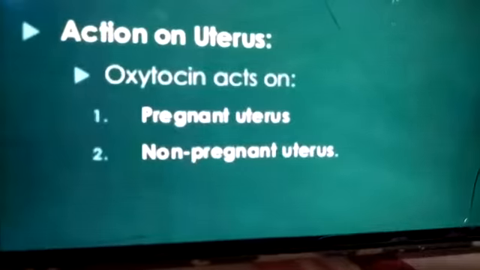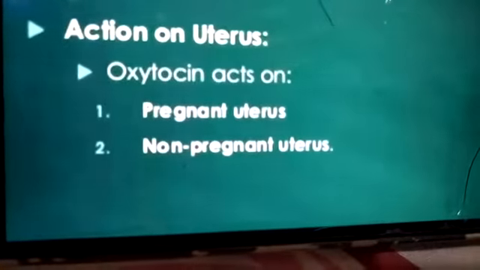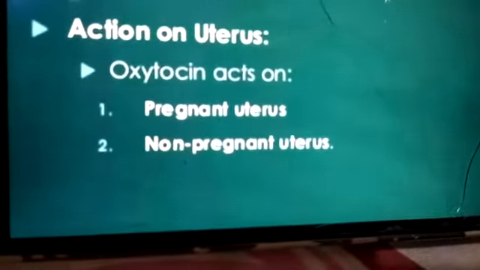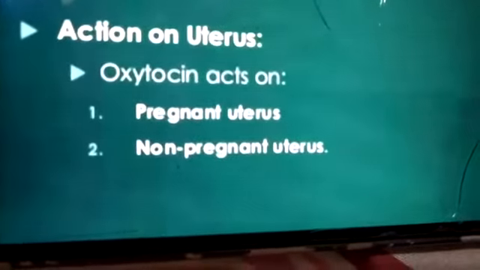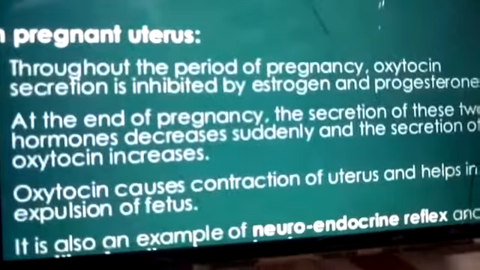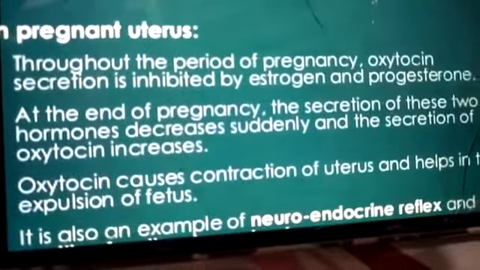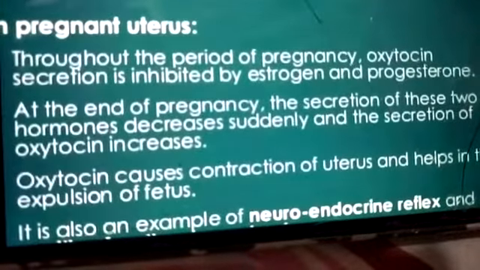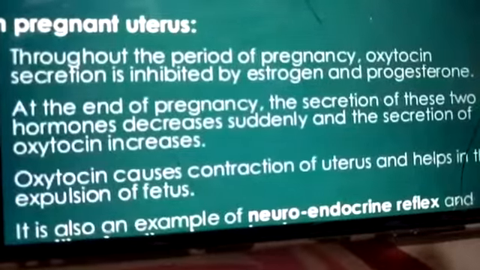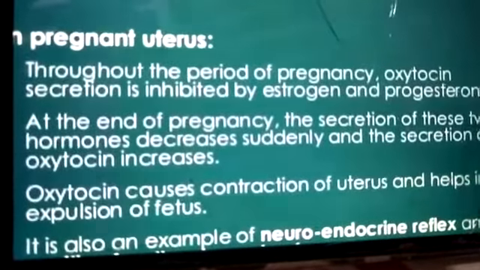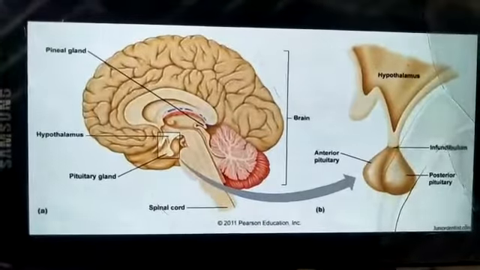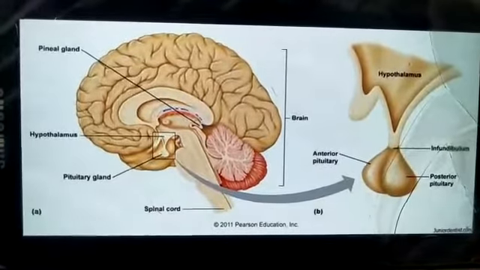Basically the oxytocin hormone acts on the pregnant uterus and also on the non-pregnant uterus, but the main action is during childbirth, because throughout the period of pregnancy the body secretes various hormones that act on the child's development and growth. So here our lecture on the pituitary gland comes to an end.